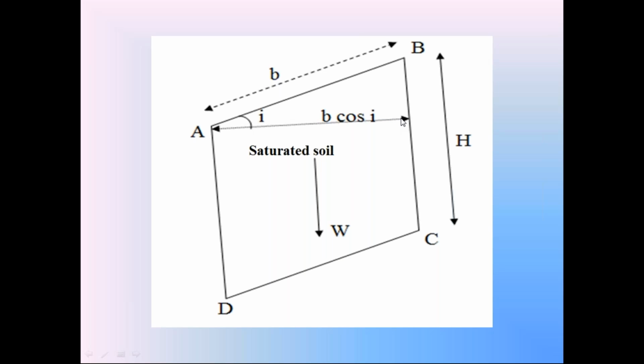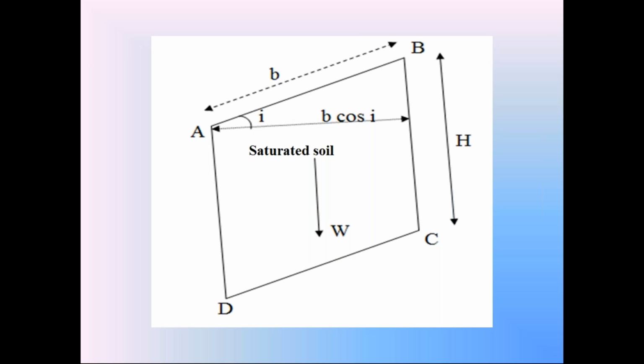Horizontal width is V cos I. So the area of this soil prism is H into V cos I. Take the unit thickness. So the volume of this soil prism is H into V cos I into 1. So that volume is H into V cos I. Because of seepage flow, since water is flowing in the soil, the entire soil is in saturated condition. So we must consider gamma saturation, the saturated unit weight, in the third condition.